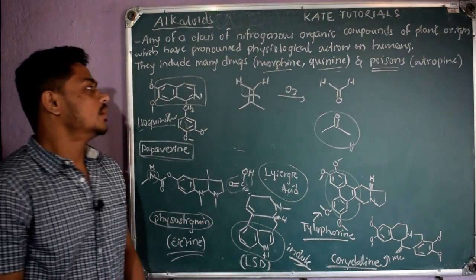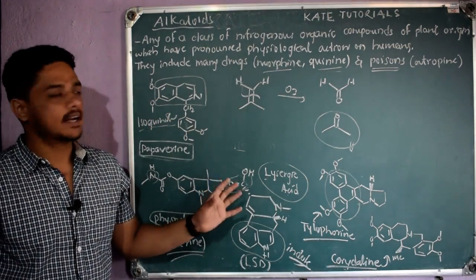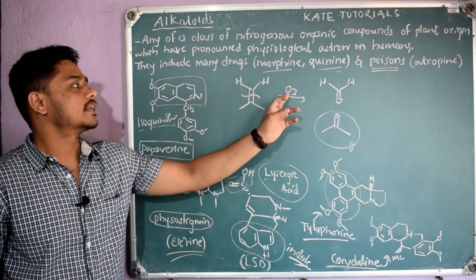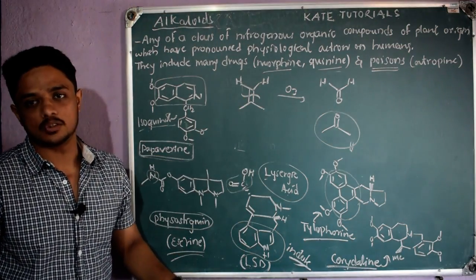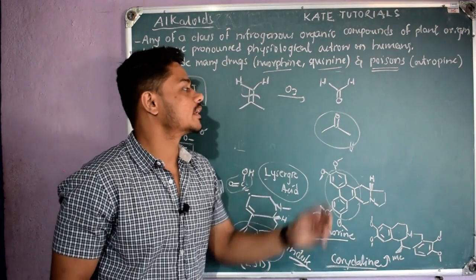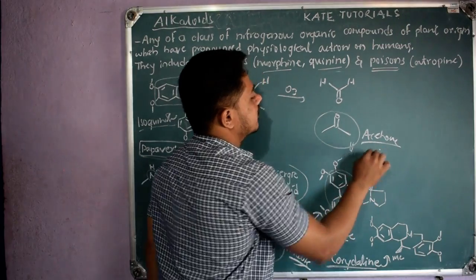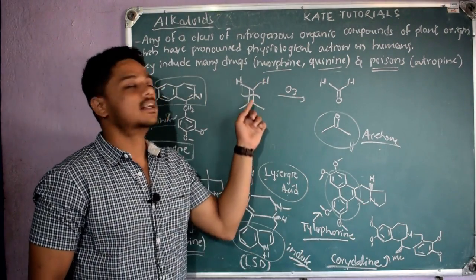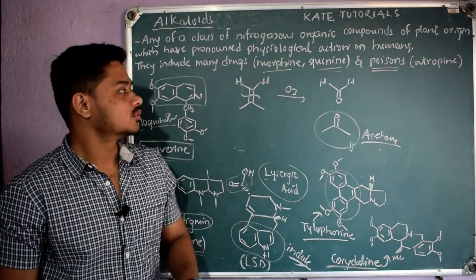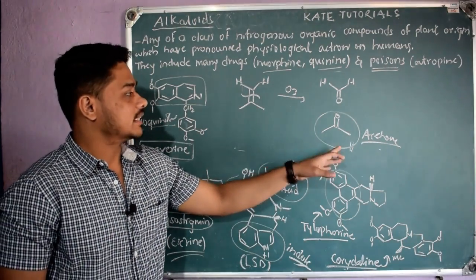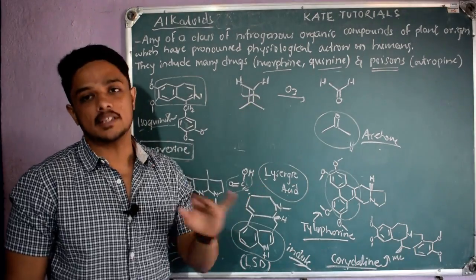When we have an alkaloid which has this double bond within it, and we treat that alkaloid with ozonolysis, O3, I will get one of the products. If I get acetone, we will conclude that it has CH3 attached to the double bond. This method we call chemical degradation. By this method we can tell whether a double bond is there or not.